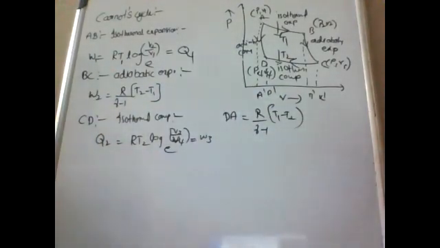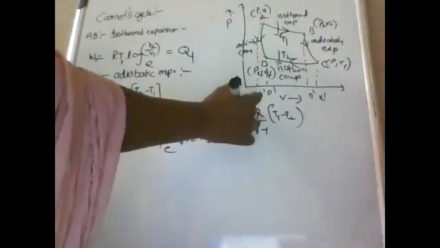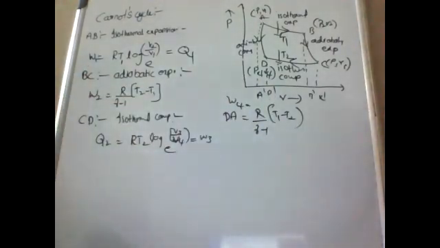So these are the four work done values in all the curves: A to B, B to C, C to D, D to A. So here we are getting two adiabatic processes and two isothermal processes.